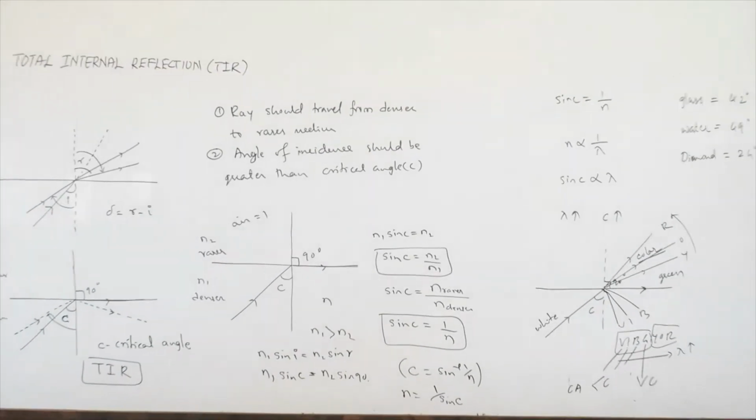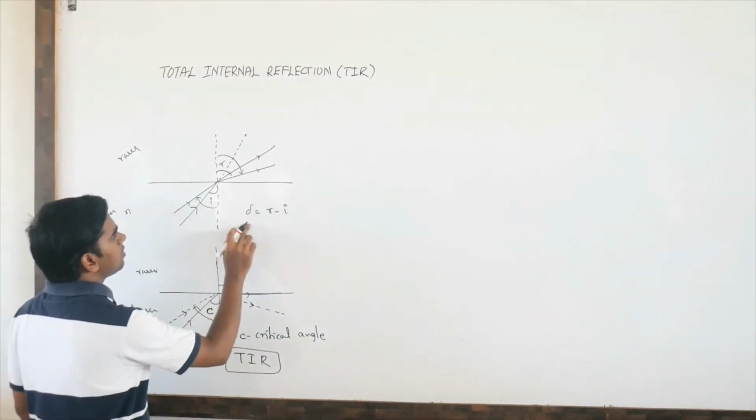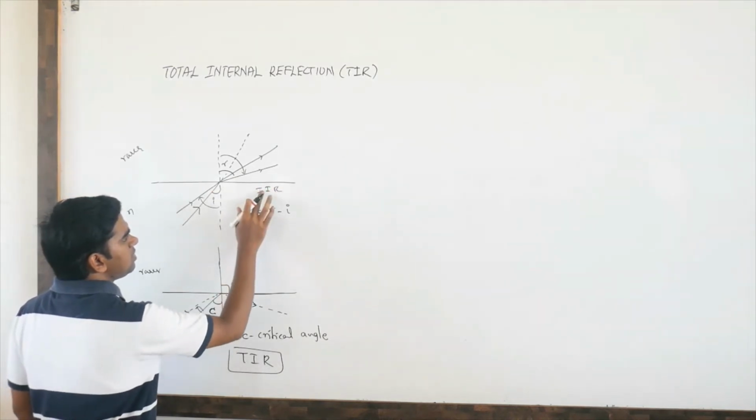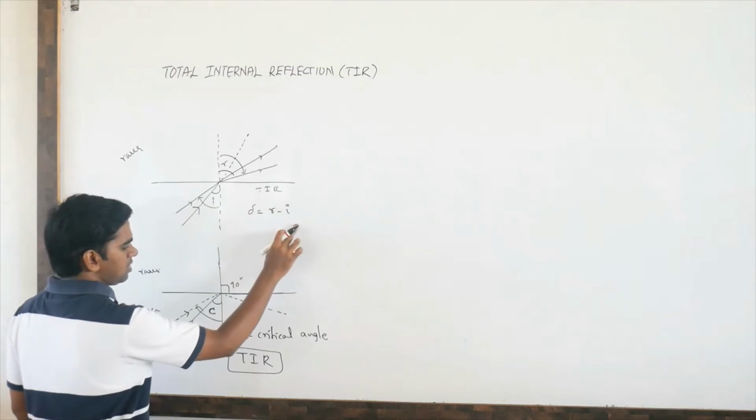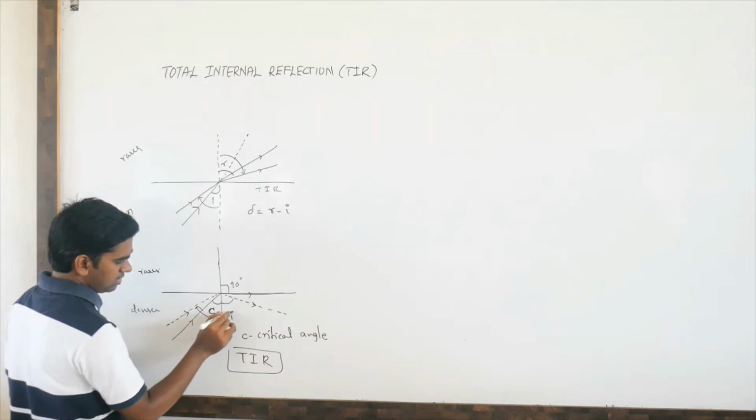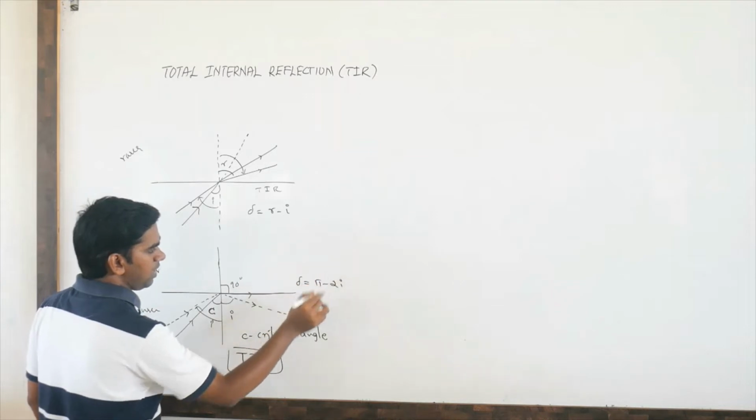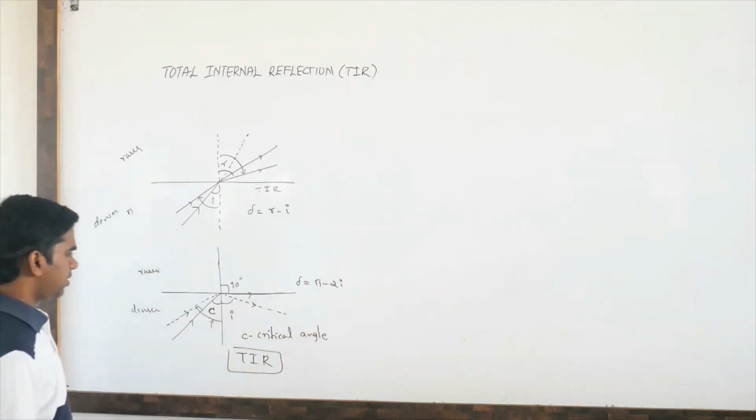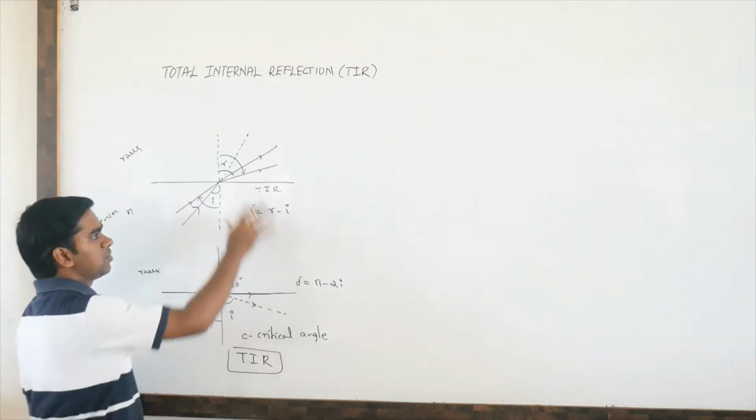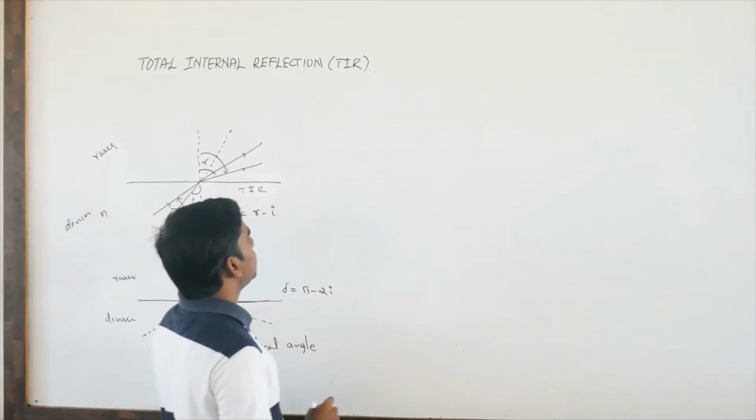We will see that. In total internal reflection, if you talk about the deviation, when there is no TIR, deviation is r minus i. If there is total internal reflection, and this is the angle of incidence and this is also the angle of incidence, then deviation will become pi minus 2i. If I want to plot the graph of deviation versus angle of incidence for refraction and reflection together, what will happen?